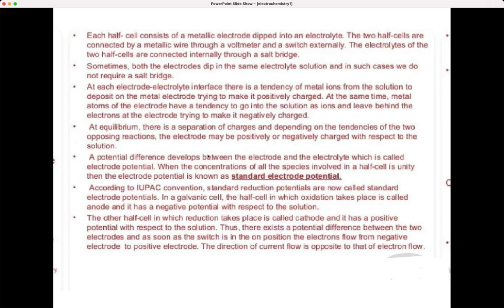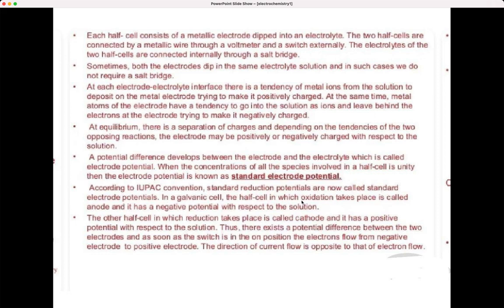The potential difference between the electrolyte and the electrode is known as the electrode potential. When the concentration of all the species involved in the half cell is unity, we call the electrode potential the standard electrode potential. According to IUPAC, standard reduction potential is now known as standard electrode potential.